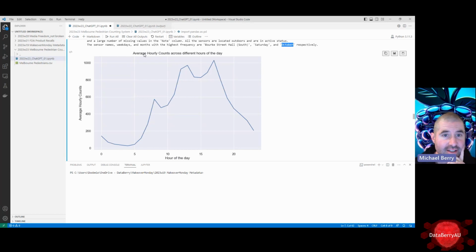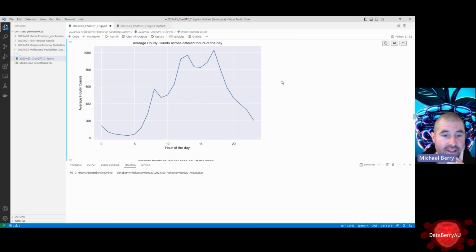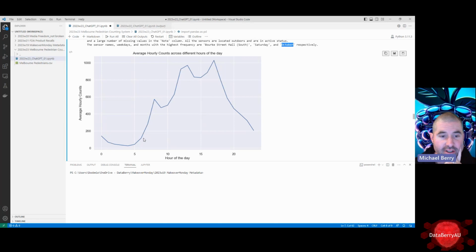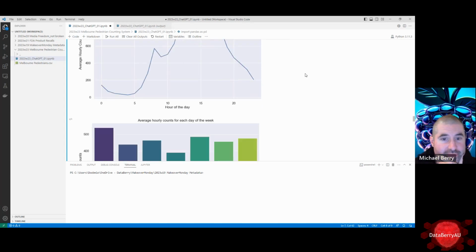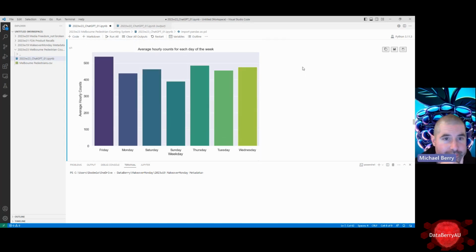Now the average hourly counts across different hours of the day. Yeah, that's pretty clear, showing that dip at 6 a.m. And we've got a peak here, that's like 8 o'clock, most people coming into work. And then I guess people are going out for their coffees, or maybe people are coming in on the weekends. And then you're seeing a peak in the early afternoon, or I guess 5 p.m. probably, and then trickle off into the night. Quite a simple plot, but good.